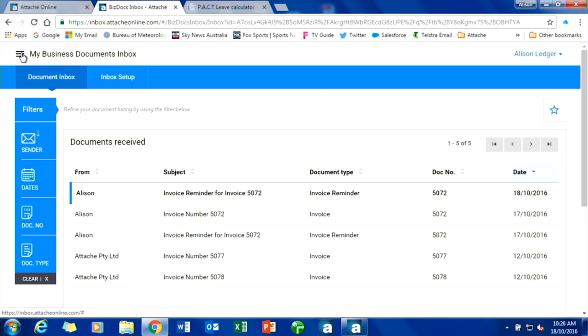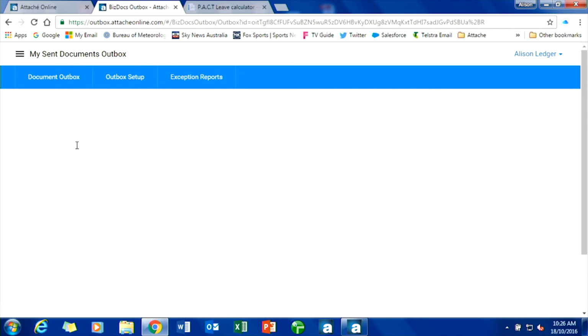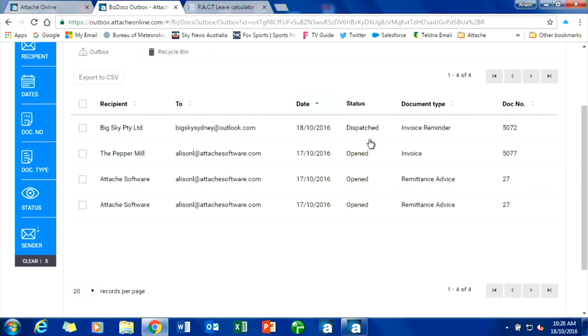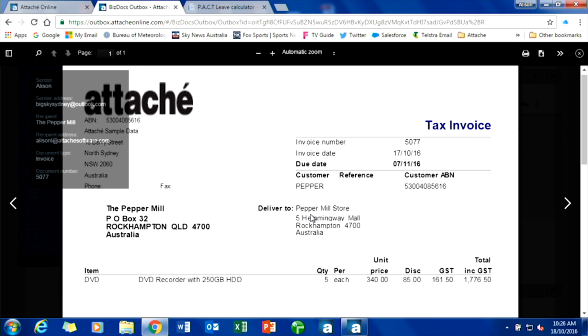Now I'm going to select my outbox, which are the documents that I've sent. Here I've dispatched the invoice reminder. These invoices here have actually been opened. The invoice and the remittance advices have been opened. At any time, you can click on the document, open it, download it, and do with it whatever you need to do. Save it again if you need to.